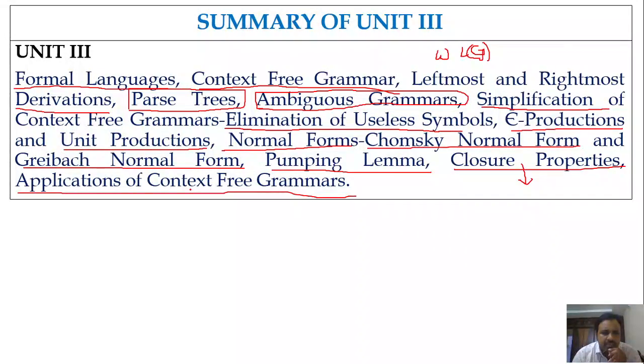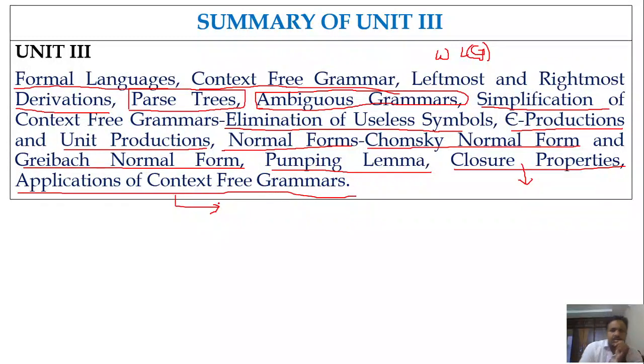The main important point here is that context-free grammars are used for defining the syntactic structure of a programming language. Programming languages like C, C++, and Java can be specified by using context-free grammar rules.